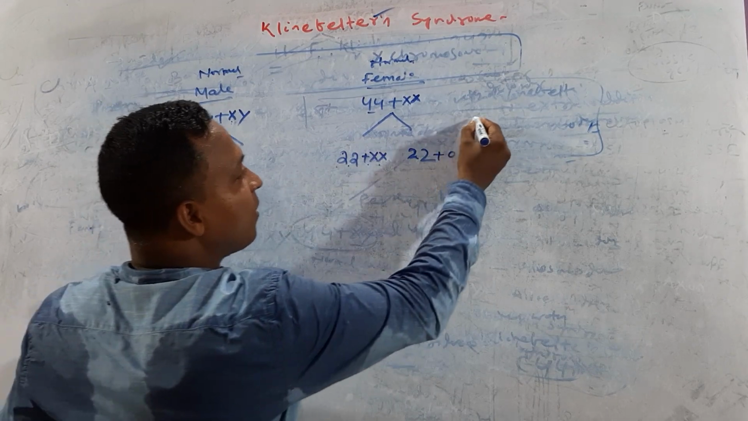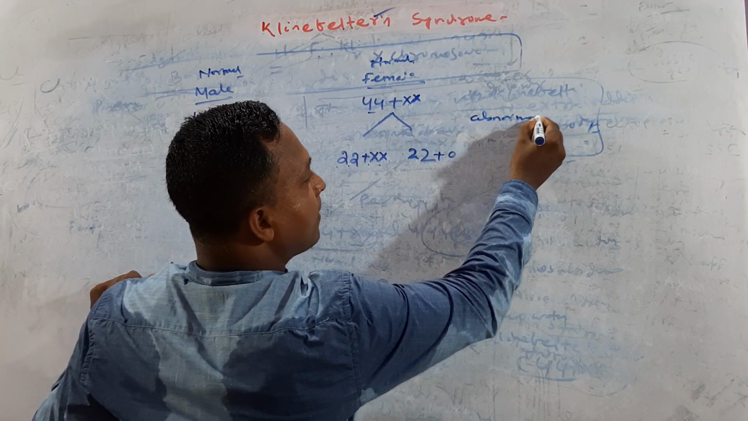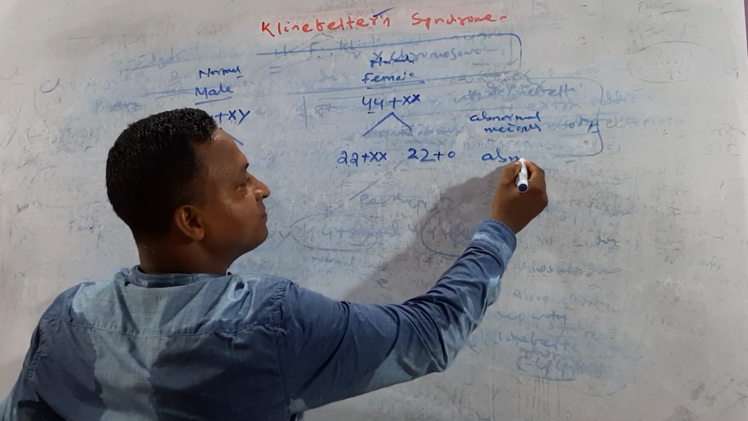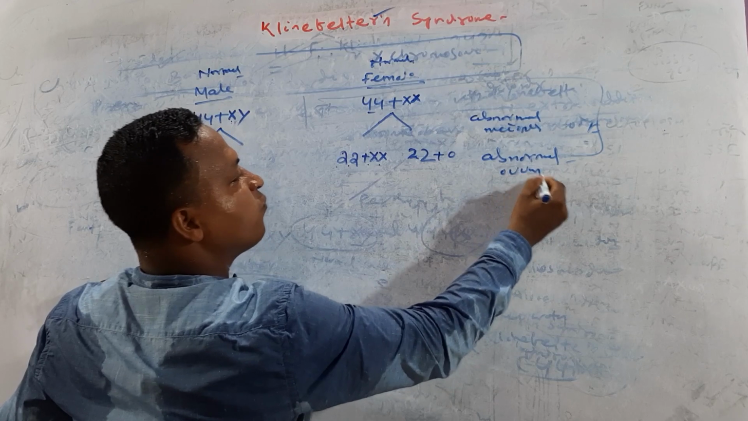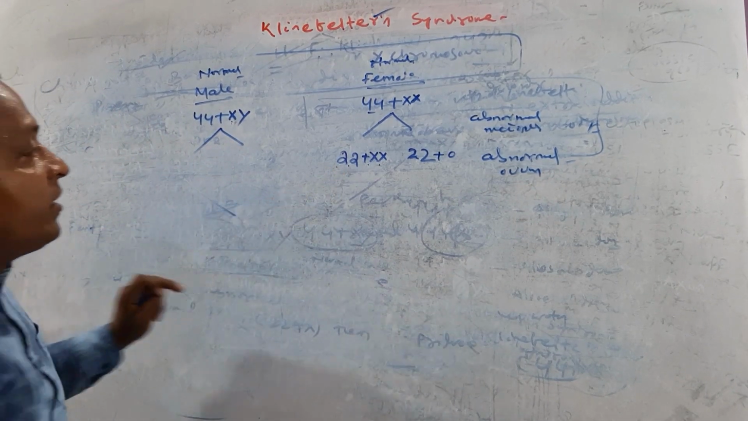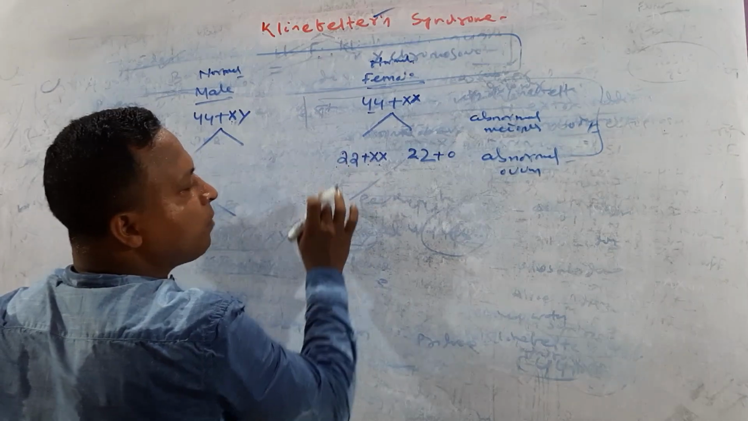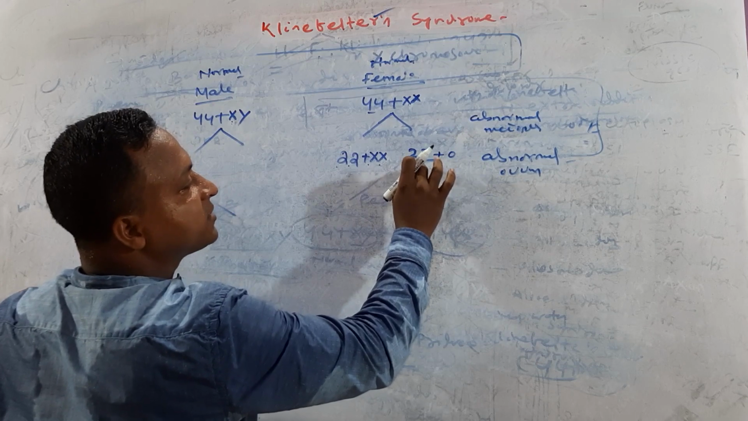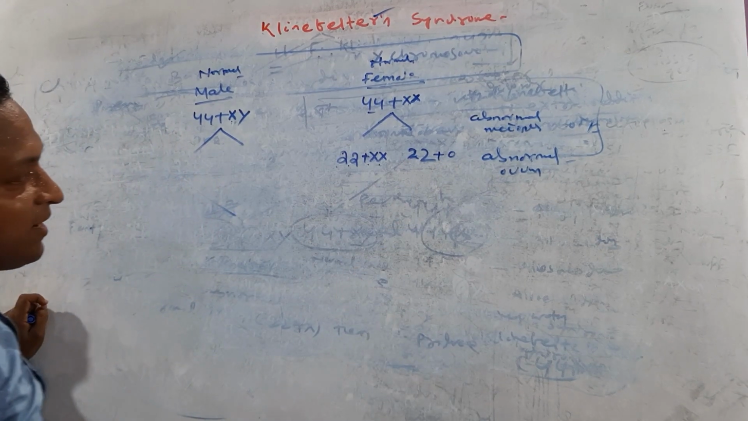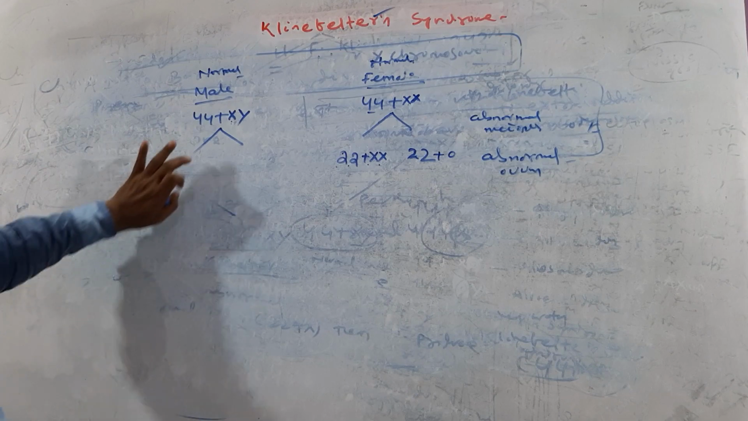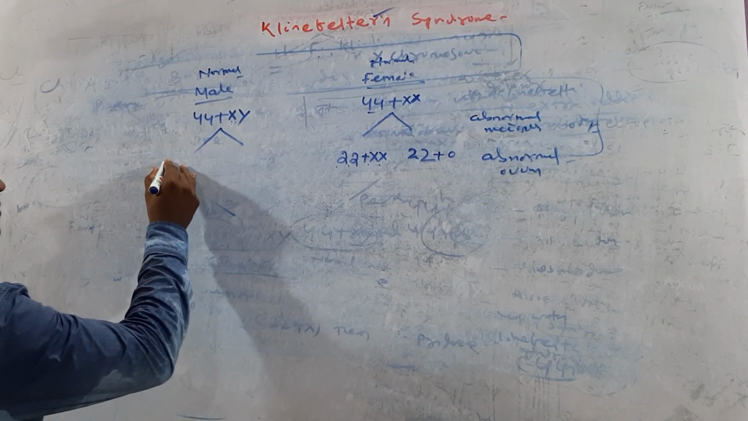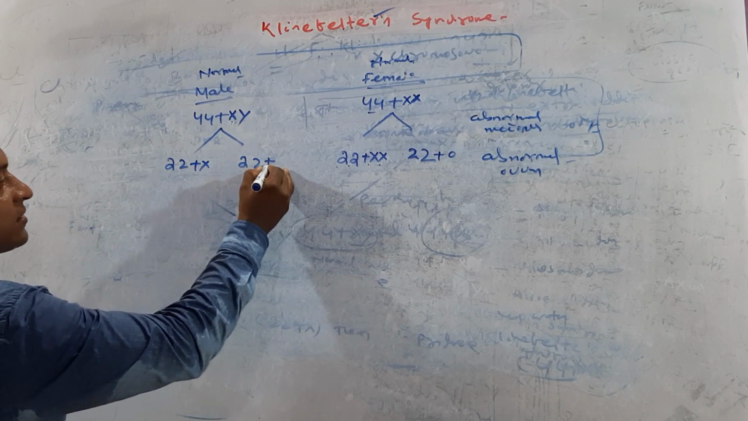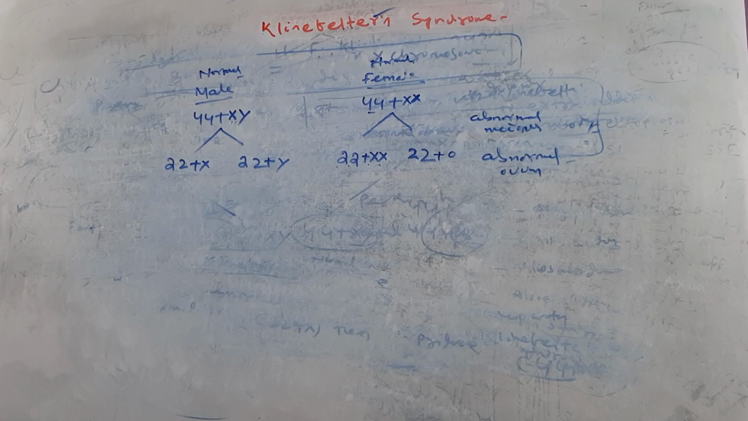Yes, this process is called abnormal meiosis and produces abnormal ovum. Here one ovum contains 24 chromosomes instead of 23. Here another ovum contains 22 chromosomes instead of 23. Clear? 100%. Let us focus on the next one. On this side, normal meiosis. Try to focus, my dear. On this side 22, on this side 22, on this side X, on this side Y.